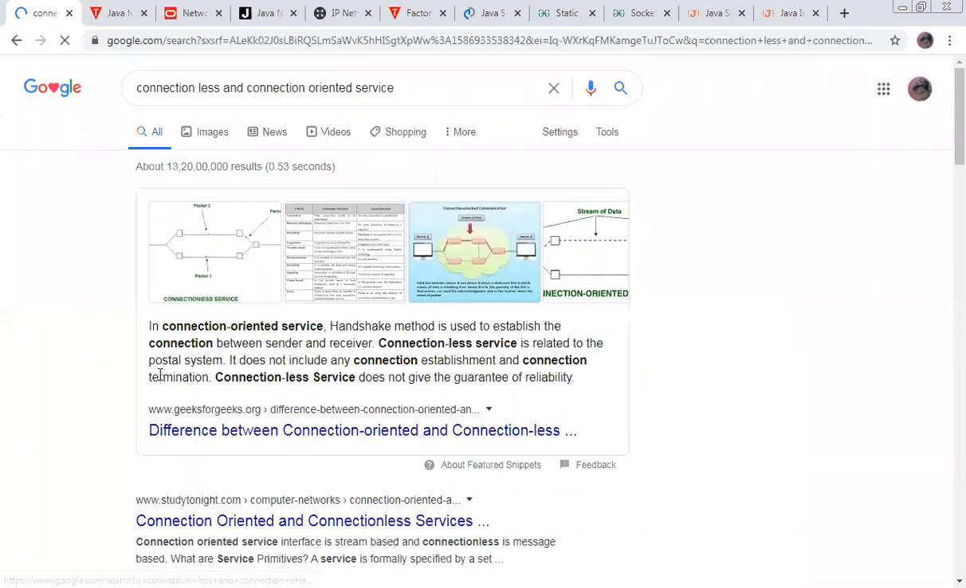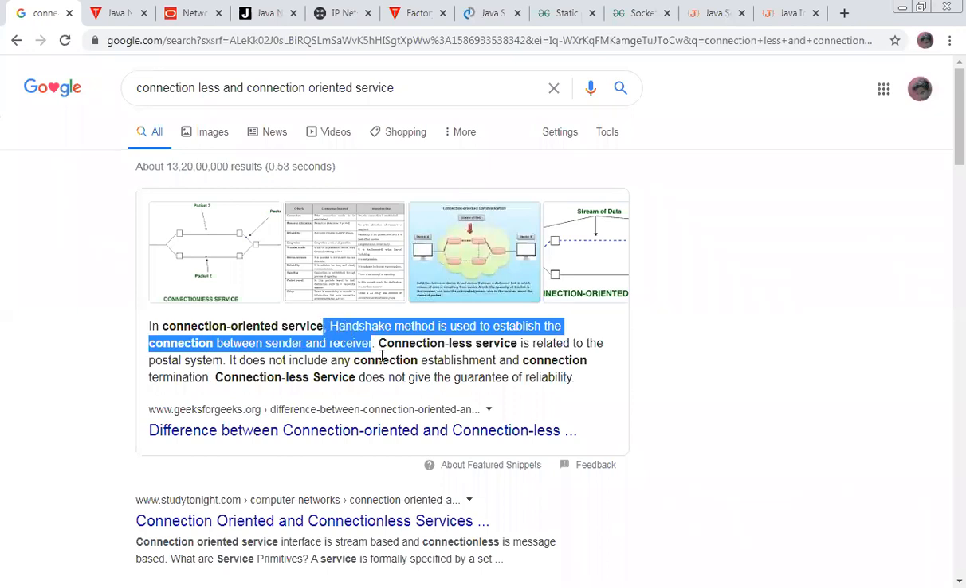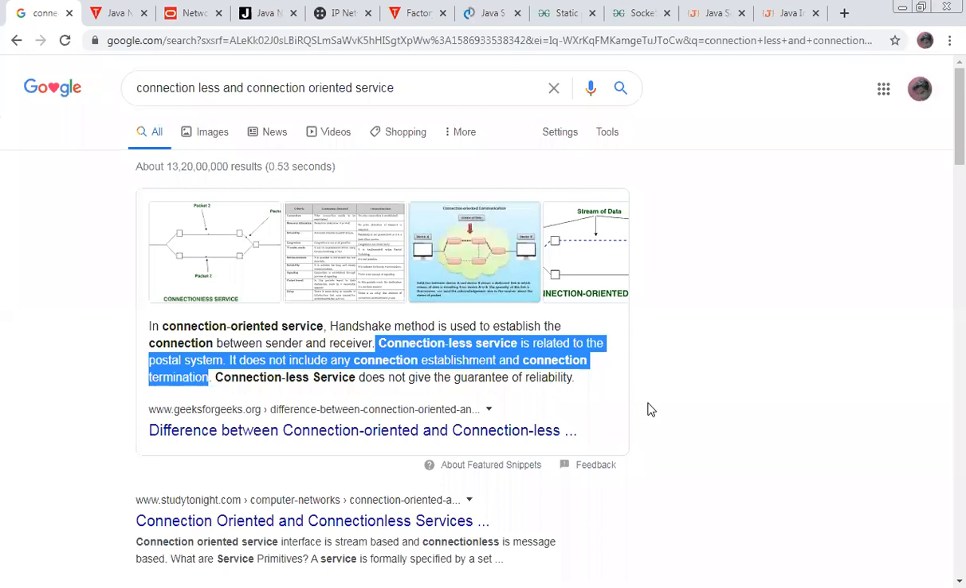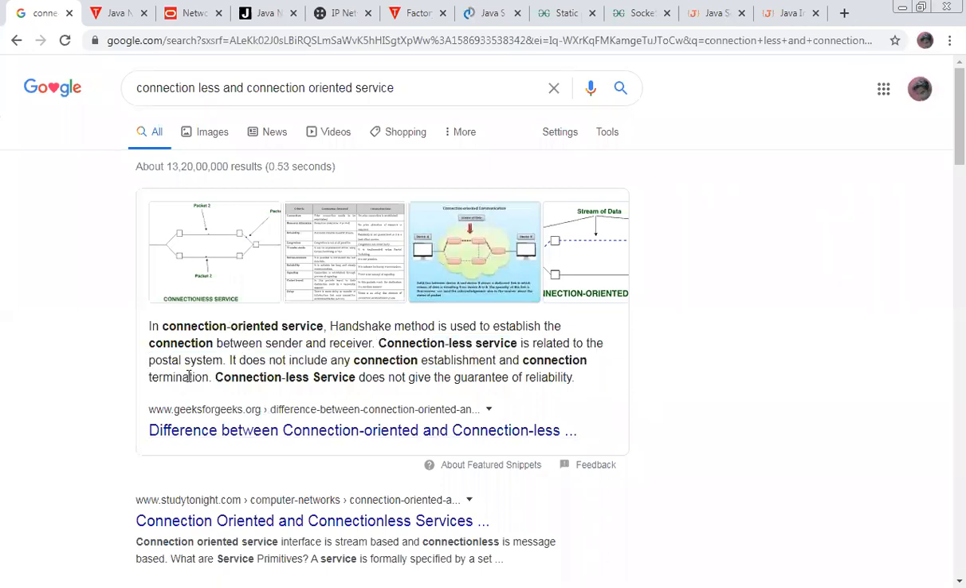They establish a path, and once the data is sent to the destination, that is a connection-oriented service. A handshake method is used to establish the connection between sender and receiver. Okay? That is a connection-oriented service. So what is connectionless? In connectionless, we don't do anything like that. Connectionless service is related to the postal system. It does not include any connection establishment or connection termination. We need not declare anything.